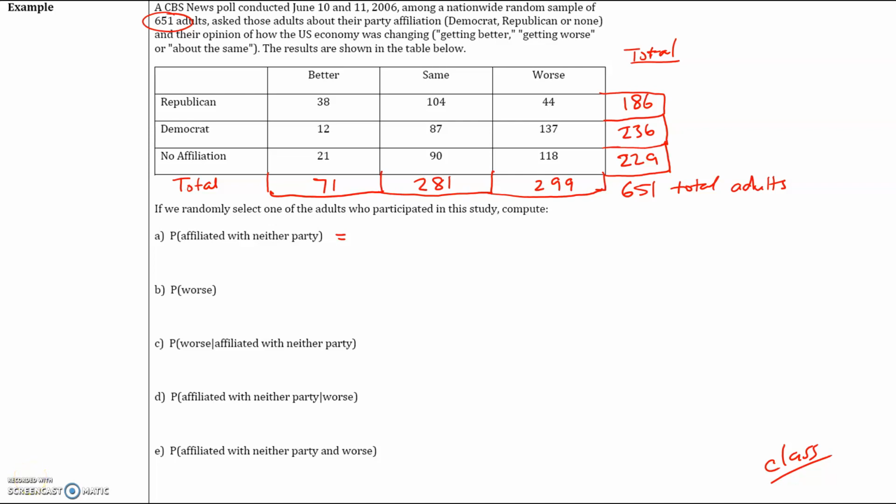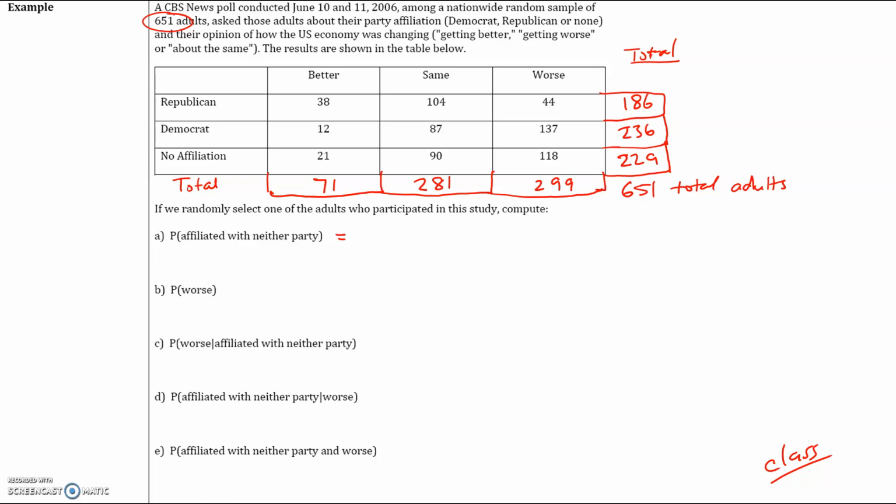In this problem, a CBS poll was conducted in 2006, and 651 adults were asked about their party affiliation, whether they're Democrat, Republican, or none, and they were asked whether the U.S. economy is getting better, getting worse, or if it's staying about the same.